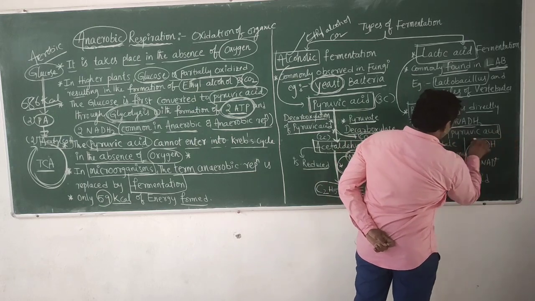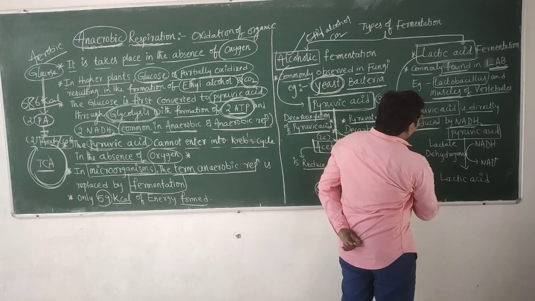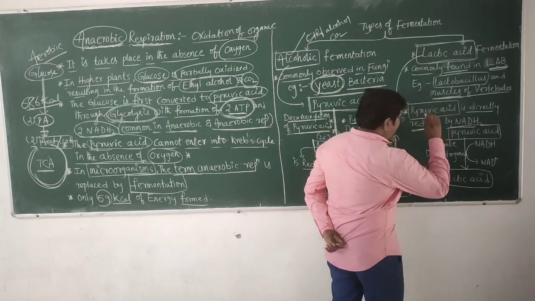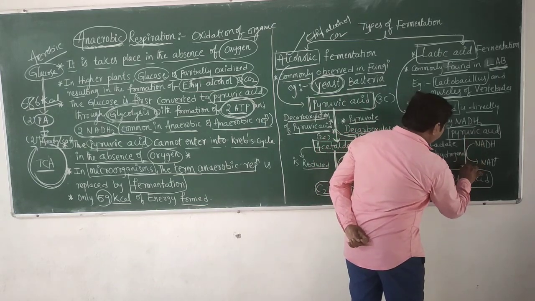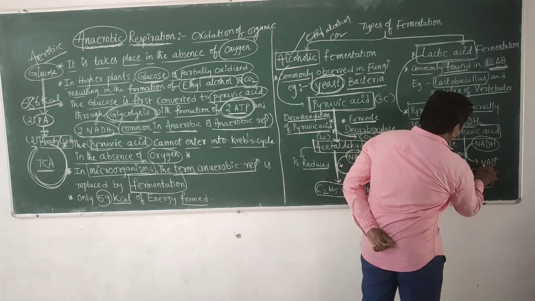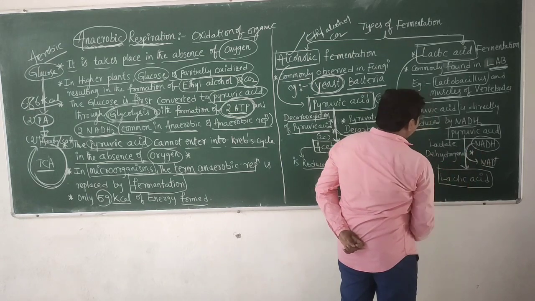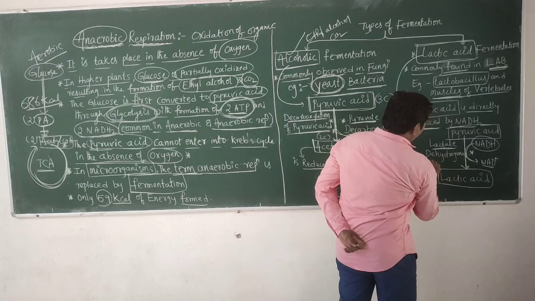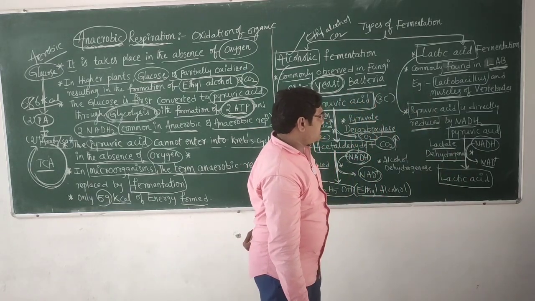The pyruvic acid is directly reduced to lactic acid. So the pyruvic acid is converted into lactic acid. Here NADH2 is oxidized to NAD plus. This reaction is catalyzed by the enzyme lactate dehydrogenase.